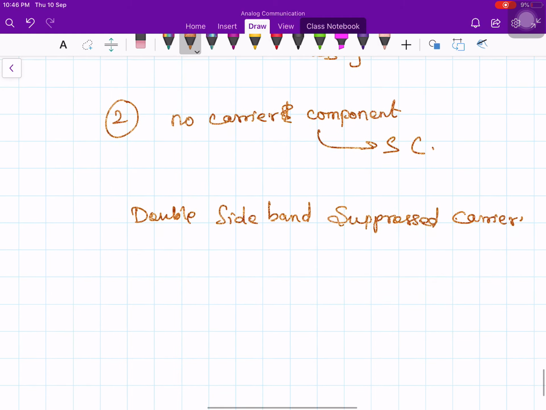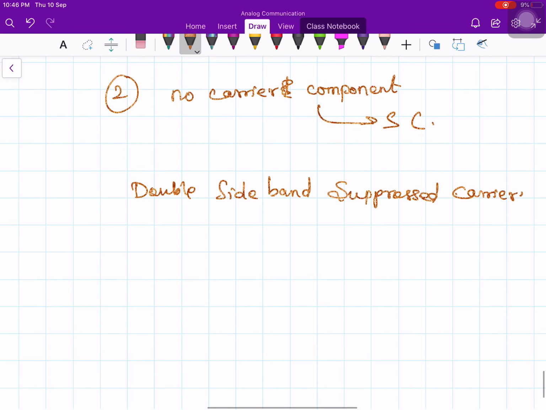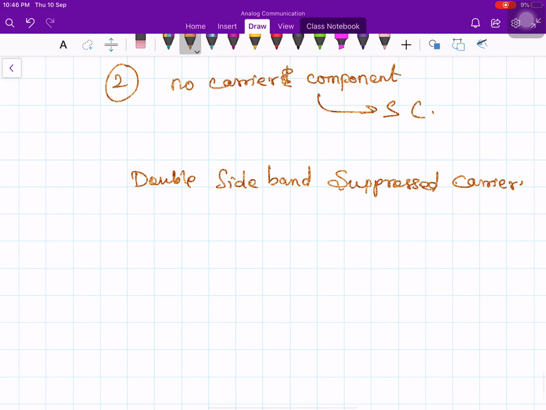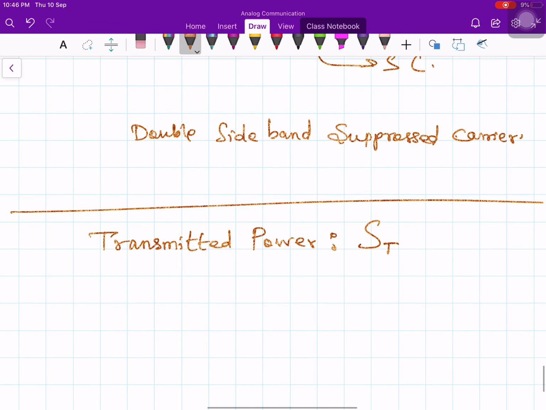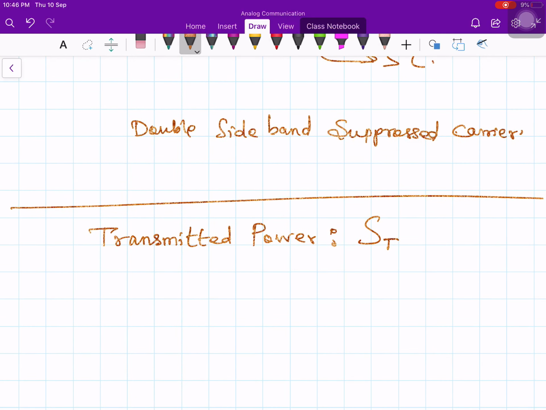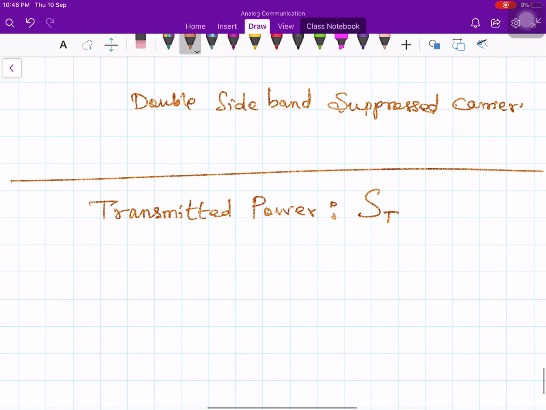Now let us look at the amount of power that is transmitted through this modulated waveform. Transmitted power, let me denote it by capital S suffix T. So how do you find out the power of the signal? You take the modulated signal x of t.